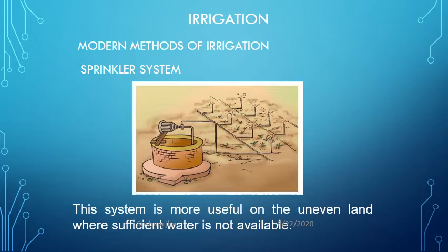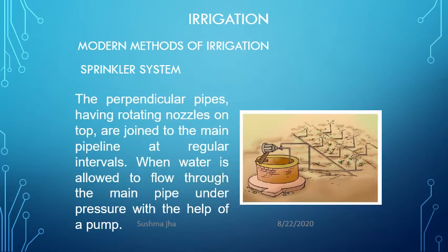First is the sprinkler system. Where the land is uneven and where sufficient water is not available, this sprinkler system is very efficient. In this system, perpendicular pipes having a rotational nozzle on top are joined to the main pipeline at regular intervals, and water is allowed to flow through the main pipe under pressure with the help of a pump.